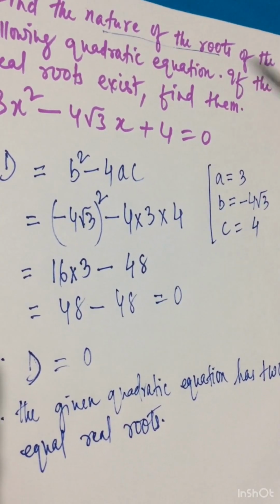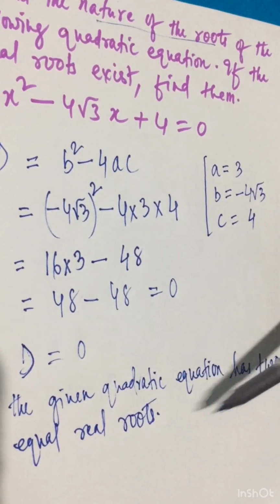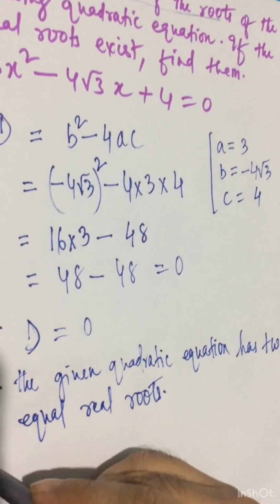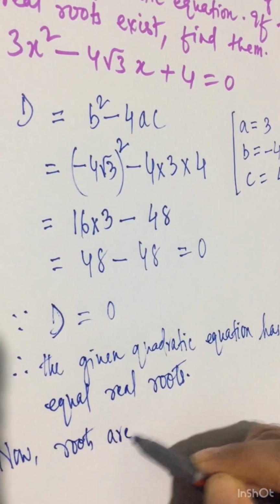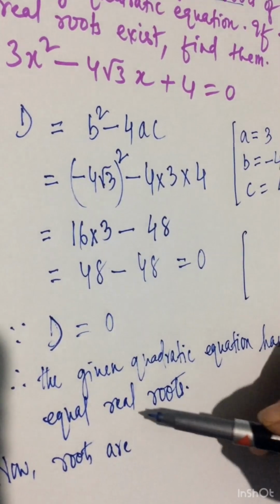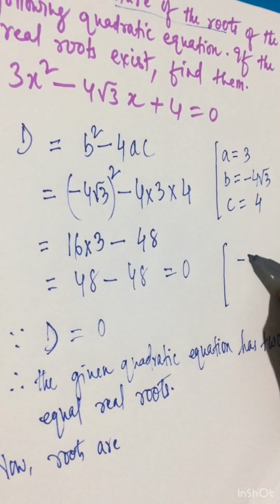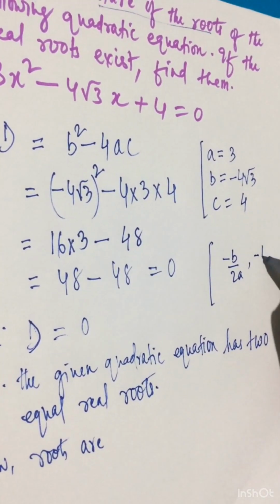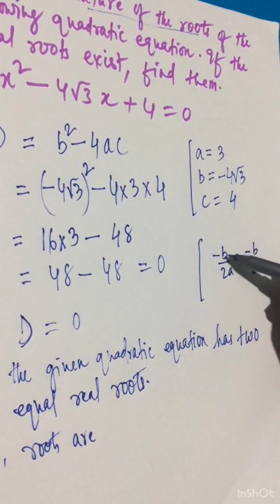Now the question was, if the real roots exist, then find them. So it is existing here, two equal real roots, then find them. Now we will find the roots. Now we have to remember another formula for equal roots. For two equal roots, the formula will be minus b by 2a, and another one also minus b by 2a, so both will be equal.